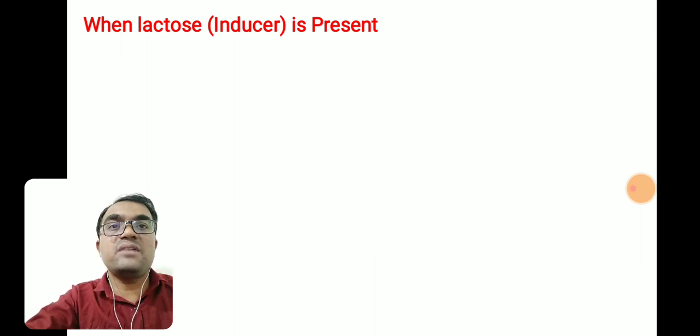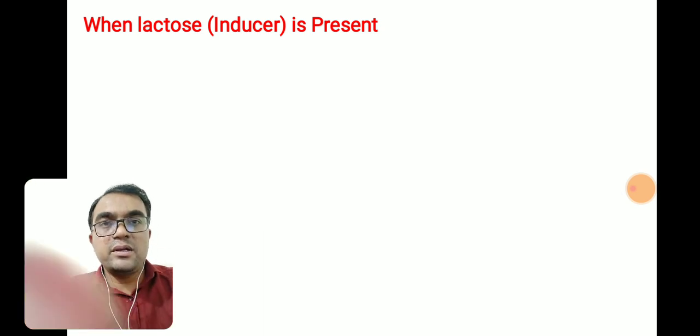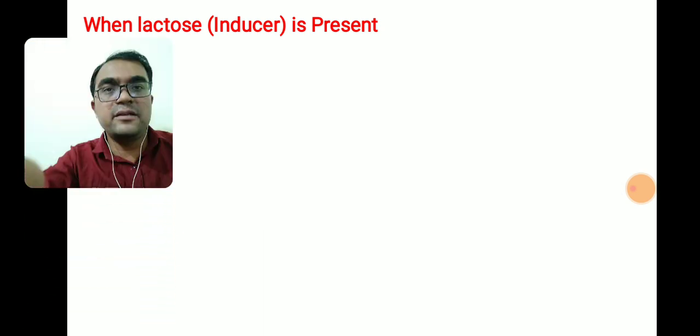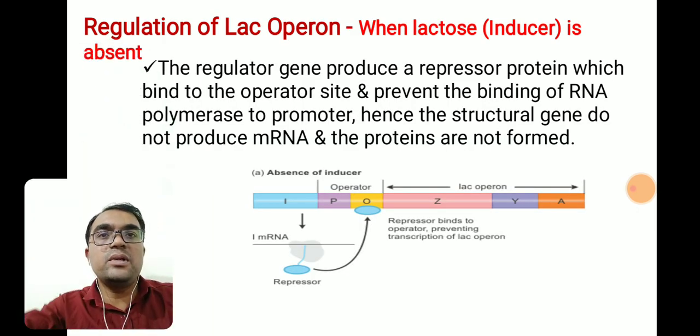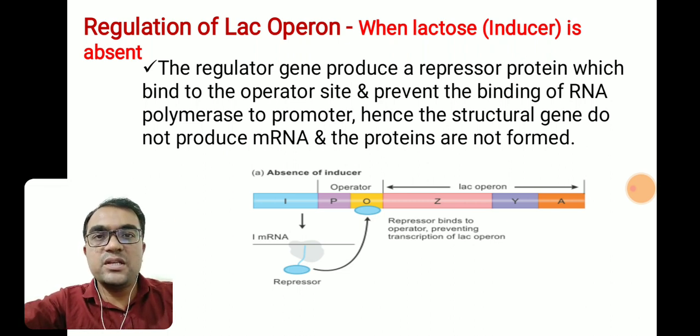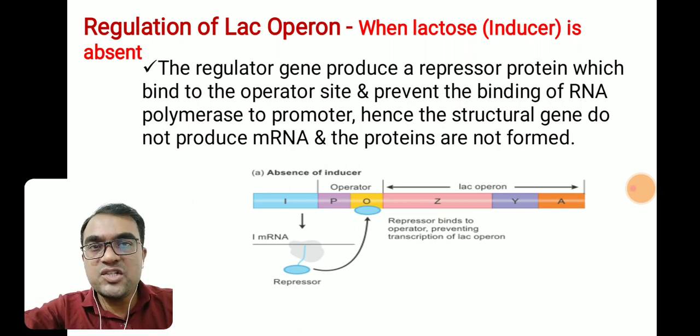In another situation, suppose lactose is present. Have you understood? You can see this repeatedly. In this particular slide, you can see in this image that in the absence of lactose, the repressor gene will be expressed to produce repressor protein, and that repressor protein can bind to the operator region, isn't it?